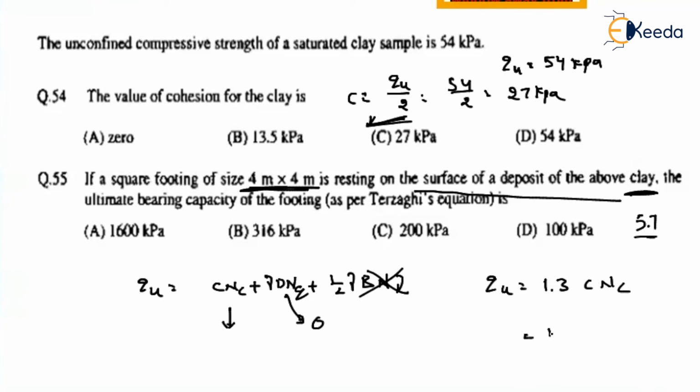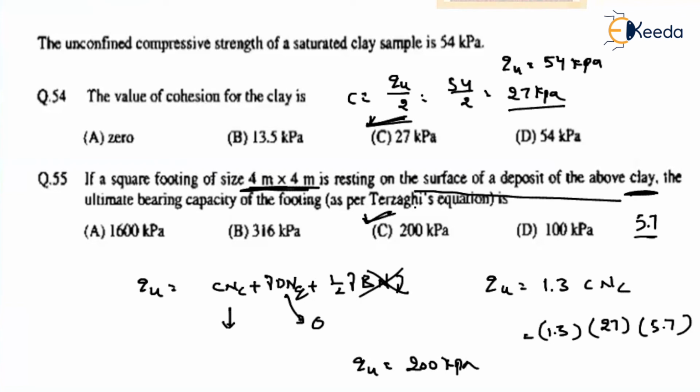So whatever the ultimate bearing capacity, 1.3 into the cohesion value. How much will it be? 27. Whatever the Nc value, 5.7. So if you solve this, we will get the ultimate bearing capacity as 200 kilopascal.